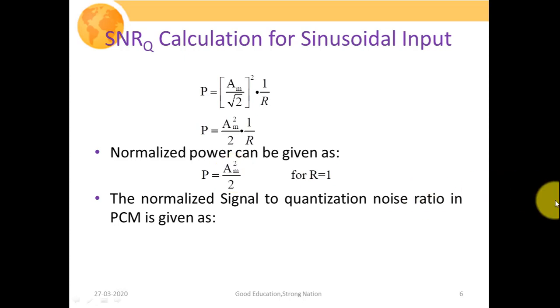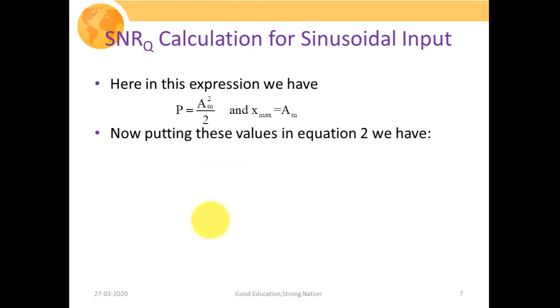So the normalized signal to quantization noise ratio in PCM is given as signal to noise ratio equal to 3P upon x max square into 2 to the power 2n. This expression we have already evaluated in our last lecture. So hence in this expression we have to put P equal to Am square upon 2 and x max equal to Am.